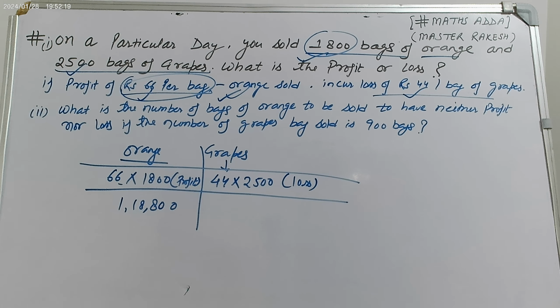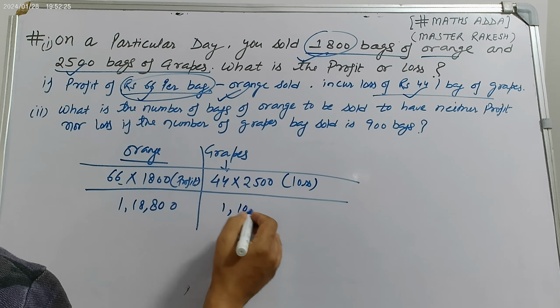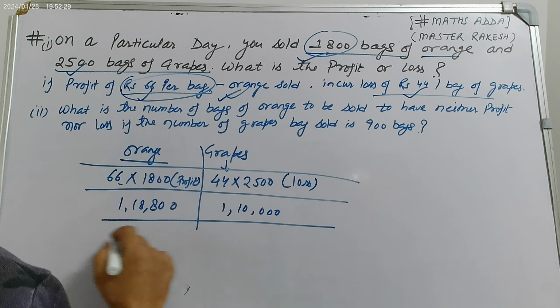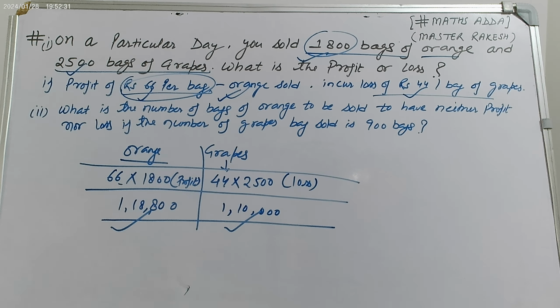So 1,18,800 rupees profit on this, and this is 25 times 44, 1,10,000. So this is the loss. So total on oranges and total on grapes is this. So 1800 bags of oranges will have a profit of 1,18,800, and 2500 bags of grapes will have a loss of 1,10,000.